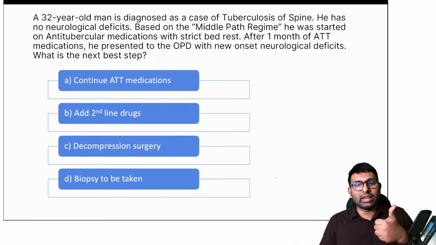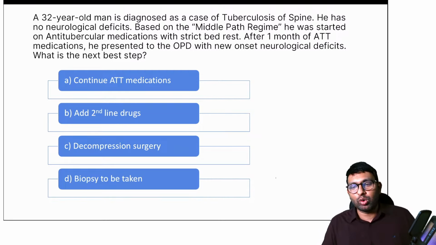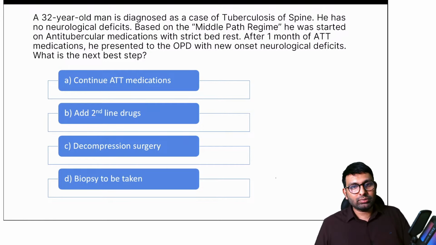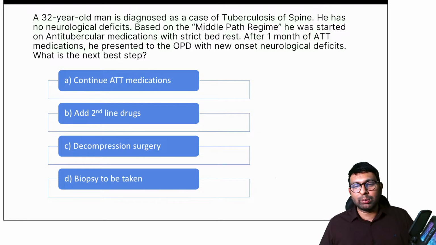Is it to continue ATT medications? Is it to add second line drugs? Is it to do a decompression surgery, or do you have to go for another biopsy? Remember, previously biopsy was done. He was proven to be TB spine positive and then treatment was done.